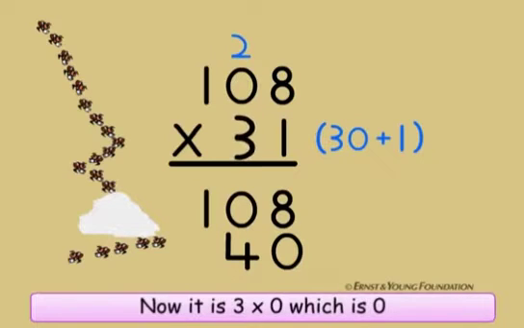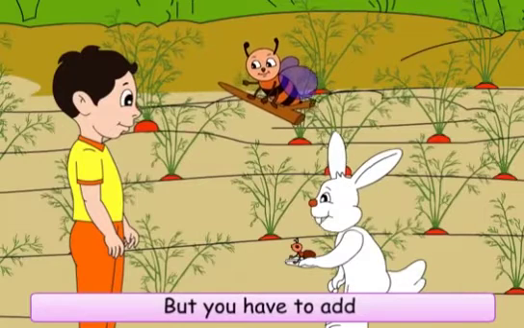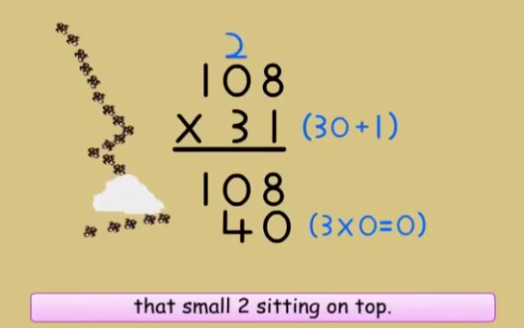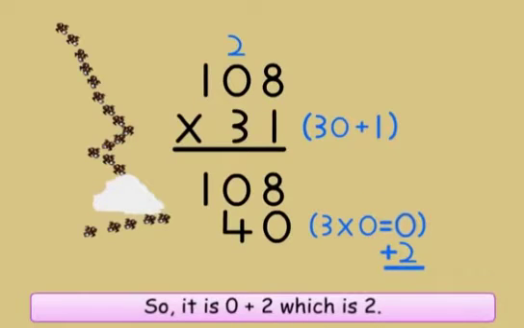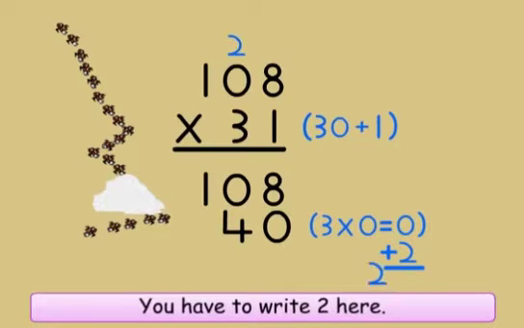Now it is 3 into 0, which is 0. But you have to add that small 2 sitting on top. So it is 0 plus 2, which is 2. You have to write 2 here.